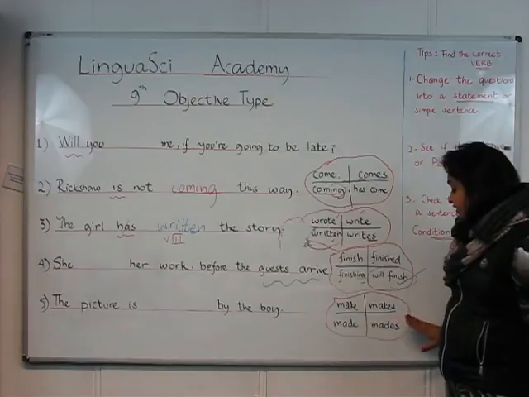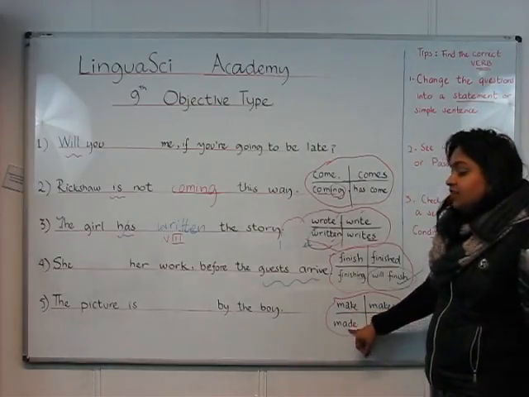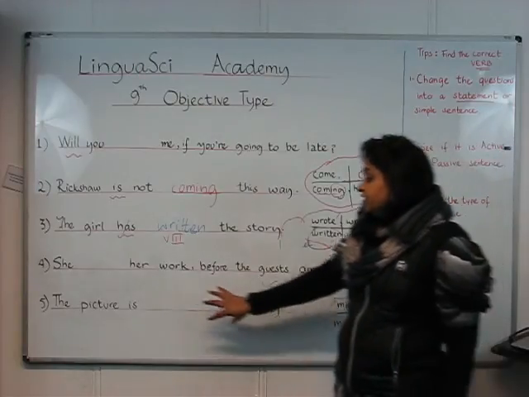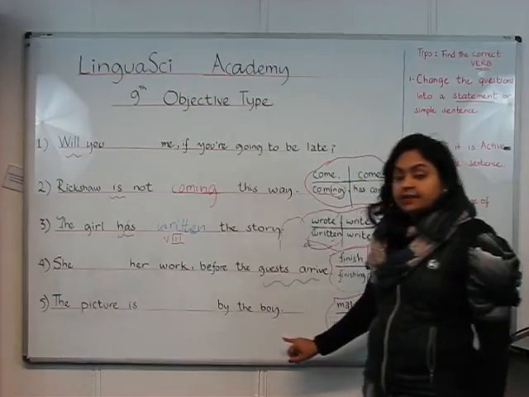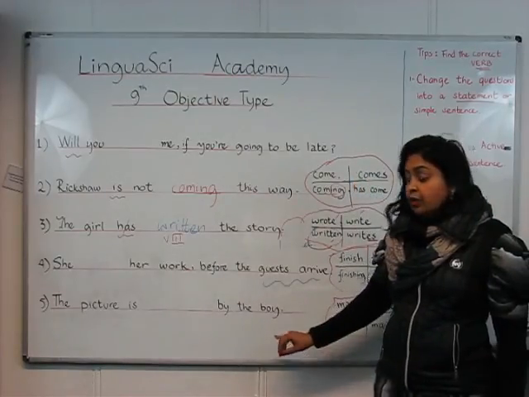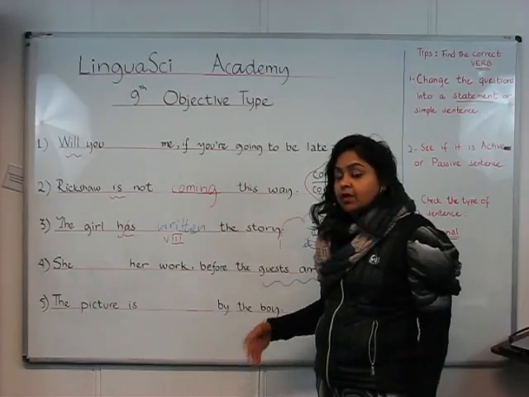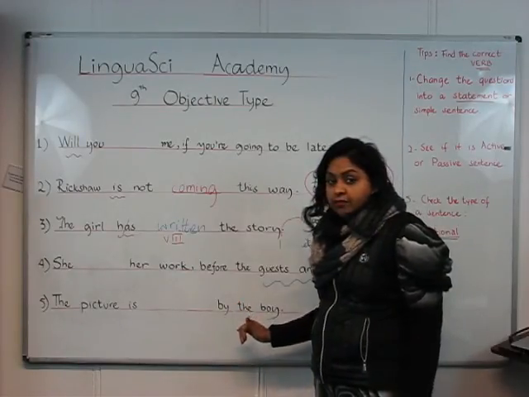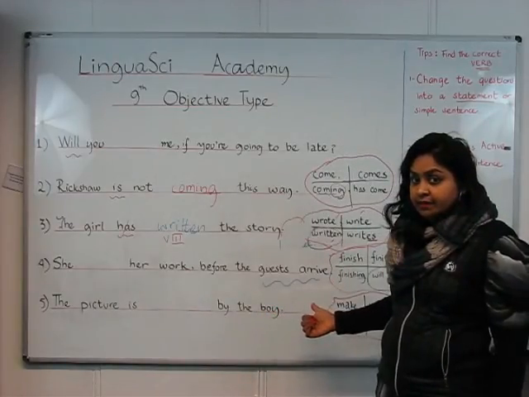So you can just reject this one and see which one is the third form. Obviously, made is the third form for make, and you just insert that here. The picture is made by the boy. Now, in the passive voice, we almost always choose the third form. So you can be safe with a choice of verb over here in this example.